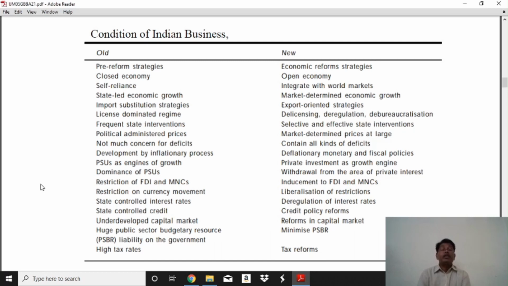And the new version, the new reform in industrialization, or how we have to set up our business, is the economic reform strategy. The economic reform strategy came year by year, plan by plan, and from time to time we reformed the economic situation.